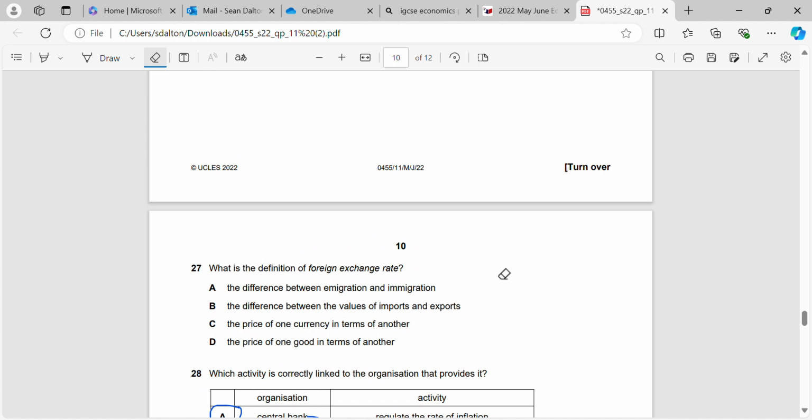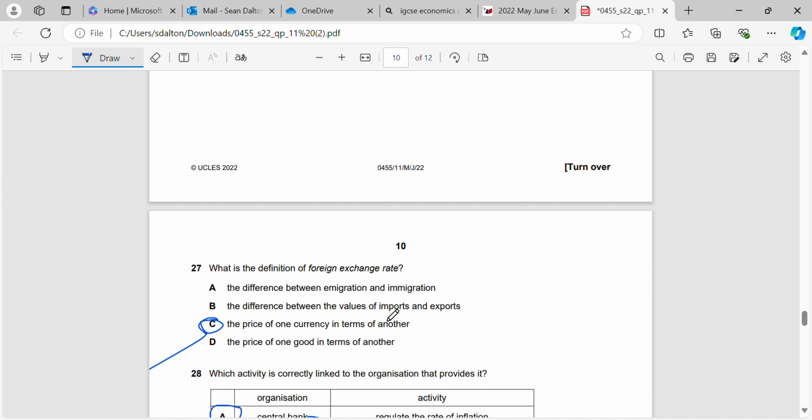So A there. What is the definition of a foreign exchange rate? So we don't need to provide too much information on this, you just need to learn these definitions. Definition of a foreign exchange rate is the price of one currency in terms of another. So C is our correct answer here.